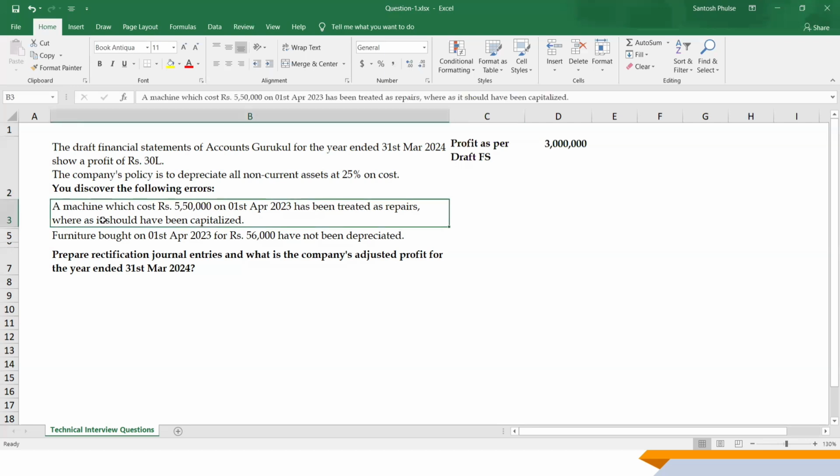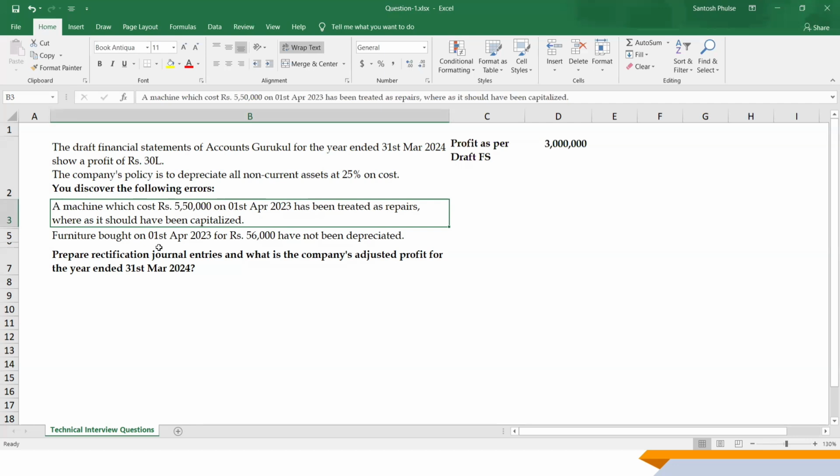a machine which cost rupees 5,50,000 on 1st April 2023 has been treated as repair whereas it should have been capitalized. So this is a capex expense, capital expenditure or capital investment.